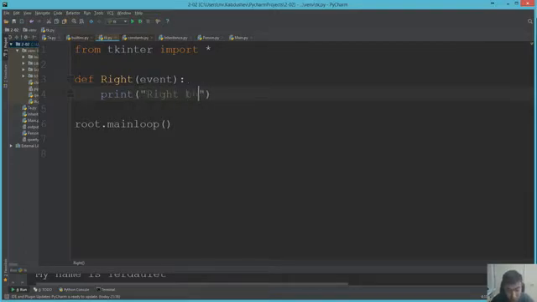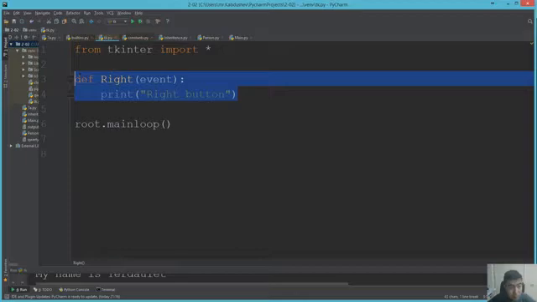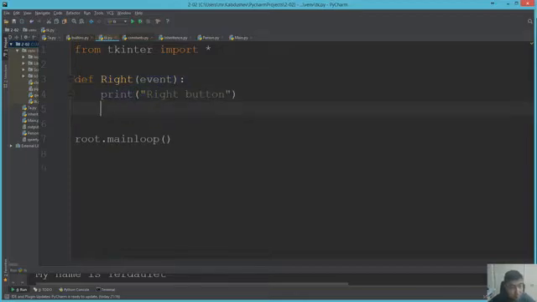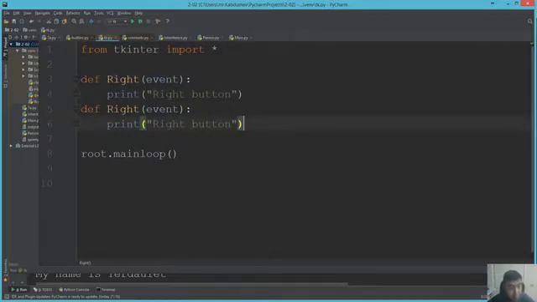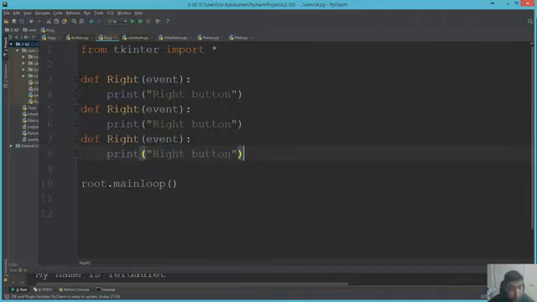Right button. Okay, let us change middle.